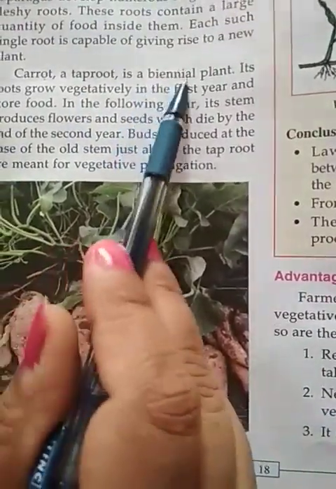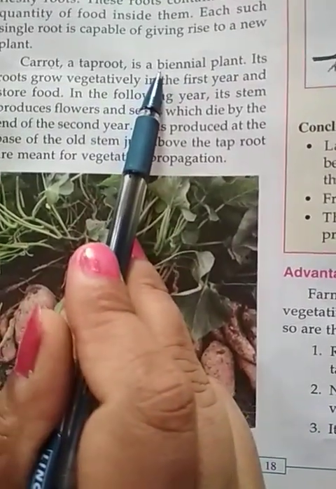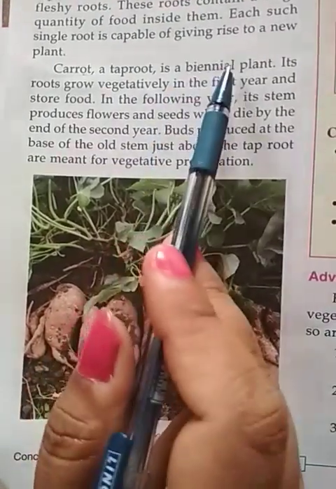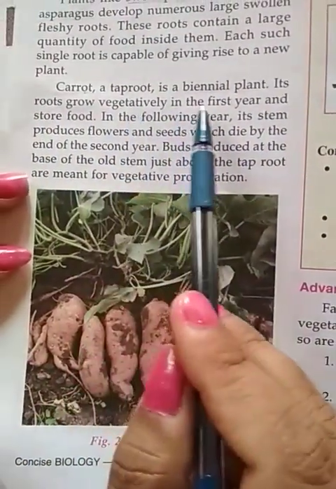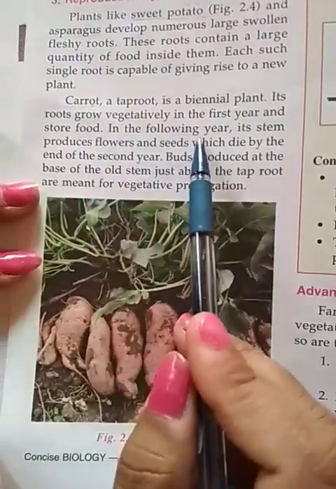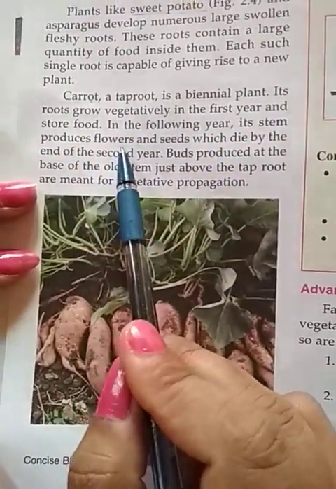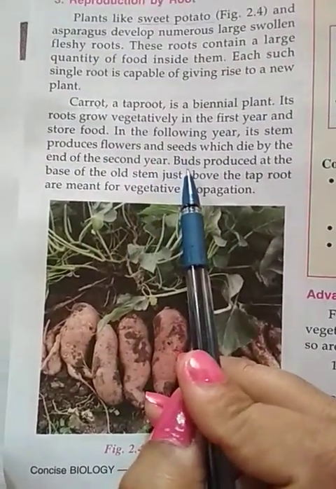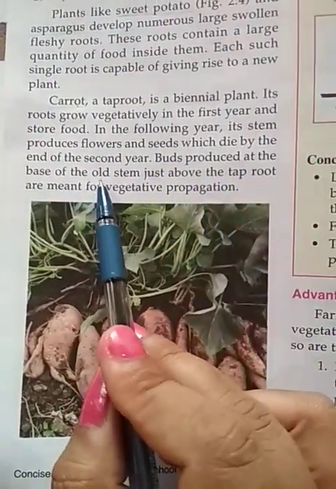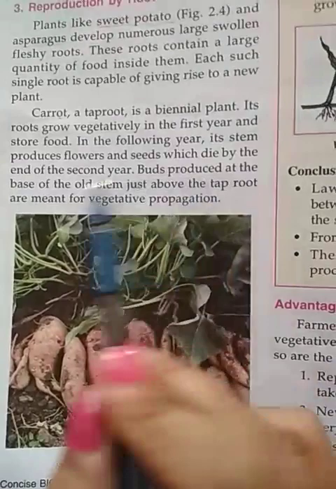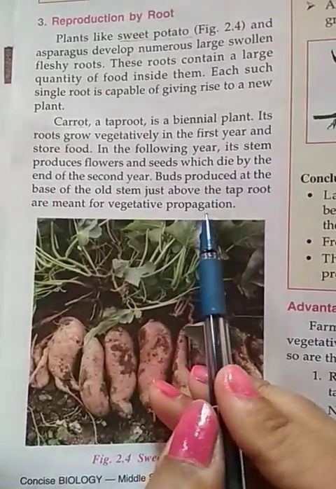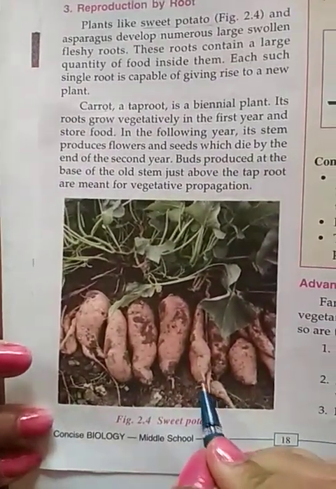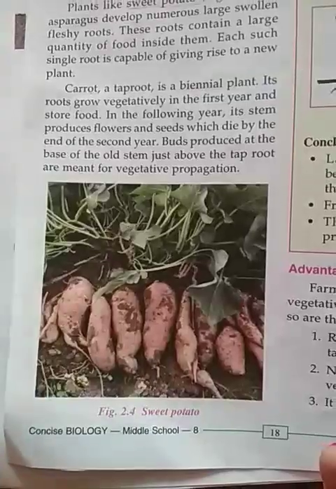And it is biennial, as I think you all know the meaning of biennial. Bi means two. So the roots grow vegetatively in the first year and they store food. In the following year, the stem produces flowers and seeds, which die by the end of the second year. But still buds are there. Buds are produced at the base of the old stem just above the taproot, and they are meant for vegetative propagation. So these roots are again capable of forming a new plant.